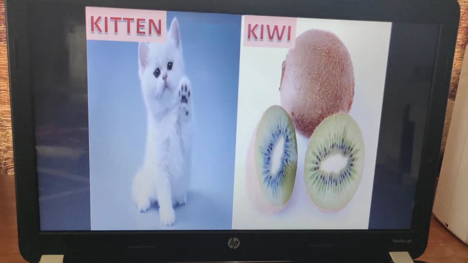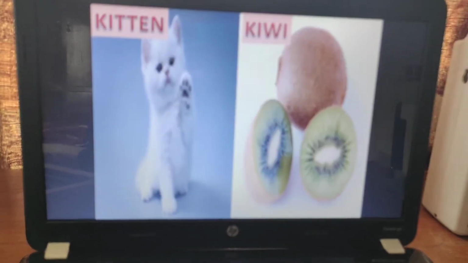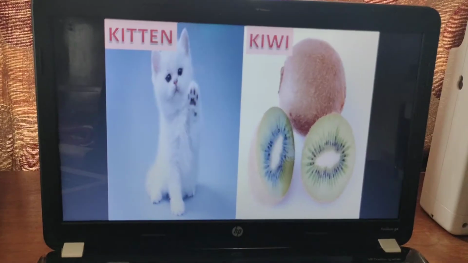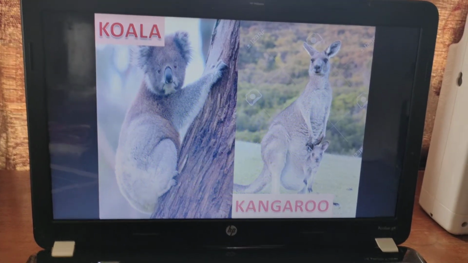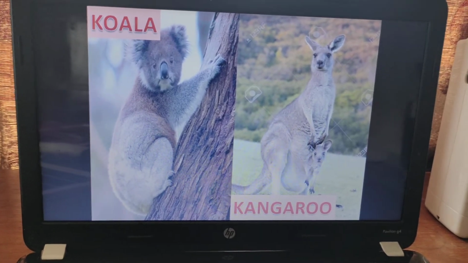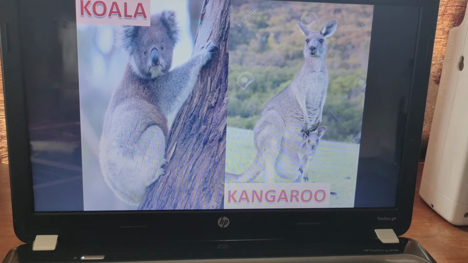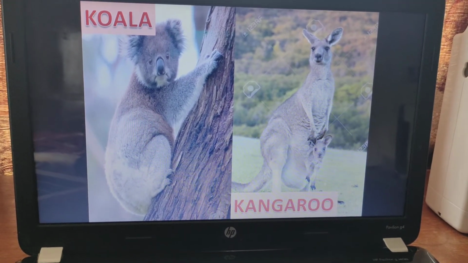K for kitten. Baby cat is called a kitten. K for kiwi. Kiwi is a fruit. We learned that Kevin the kangaroo ate kiwi and he felt very happy. K for koala. Koala is an animal, and he lives on a tree. K for kangaroo. Kangaroo is also an animal, and we saw the story of Kevin the kangaroo.